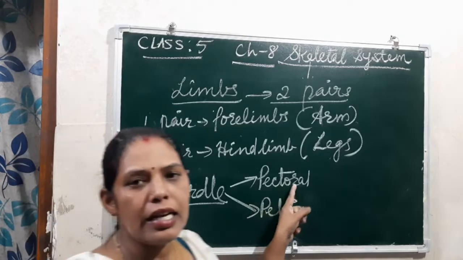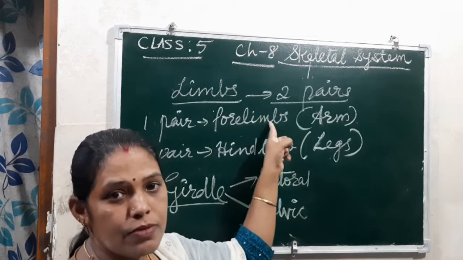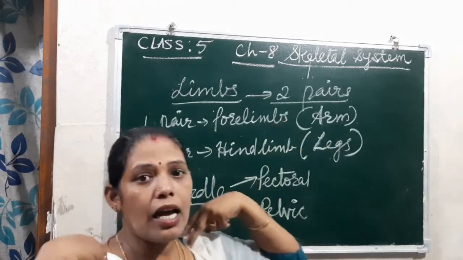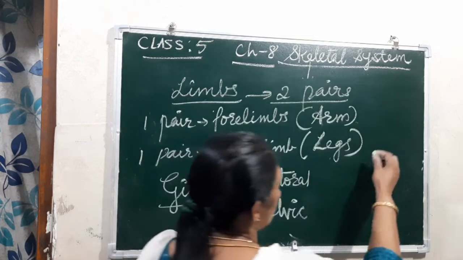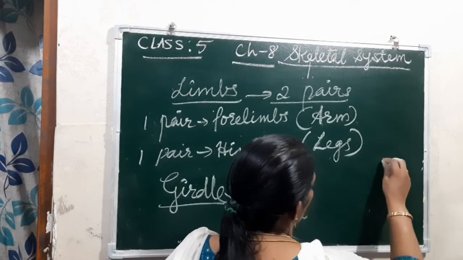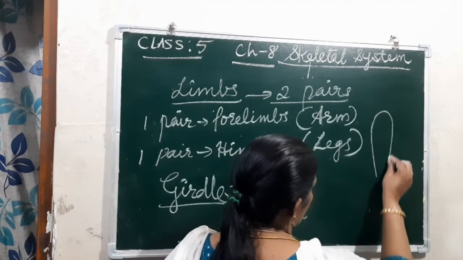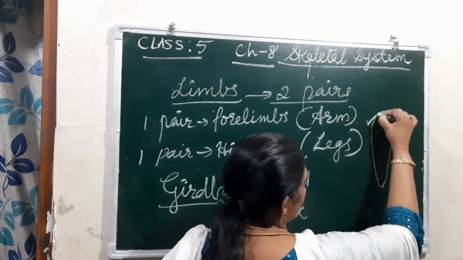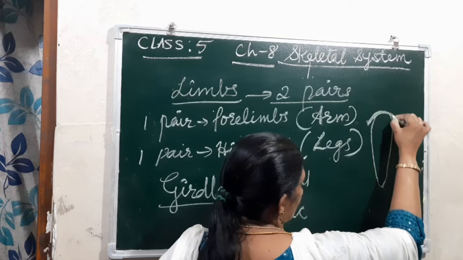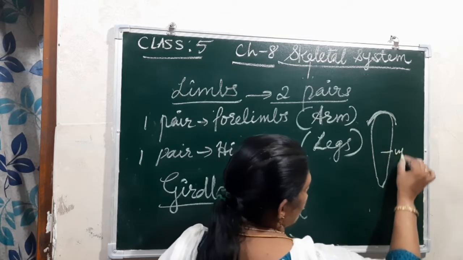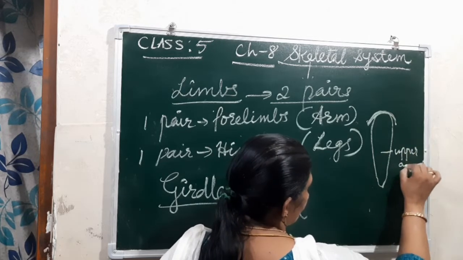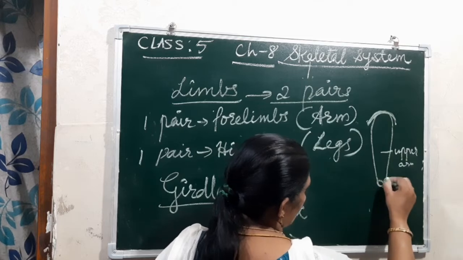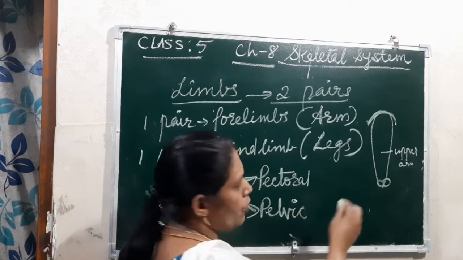The pectoral girdle relates to our forelimbs, right? Here in the arm, see, this is our arm. Here it is the shoulder, right? This is the upper arm, and here only a single bone you can see.